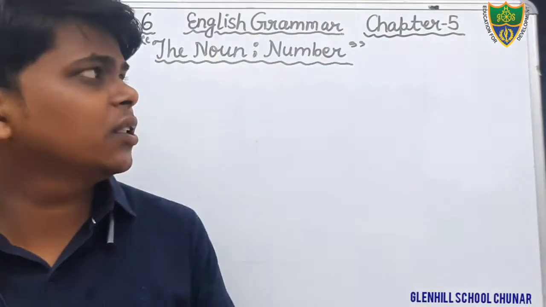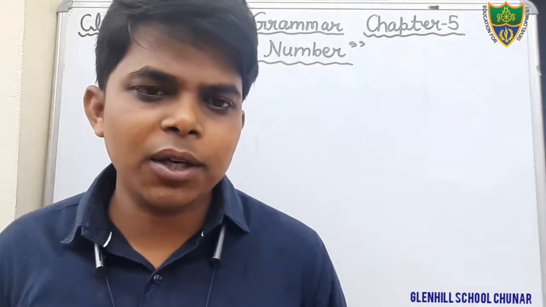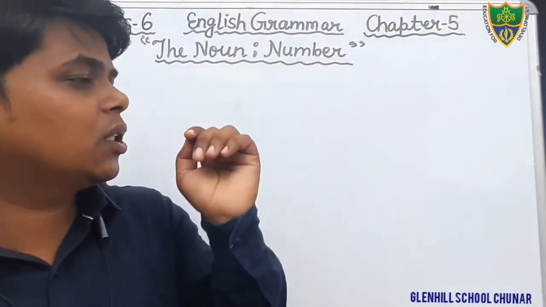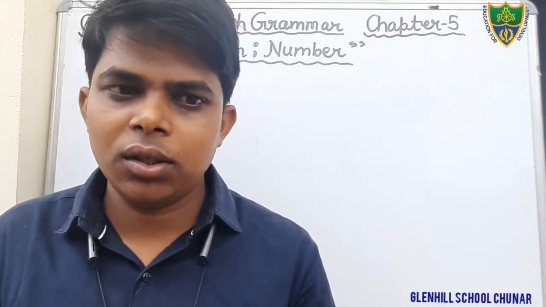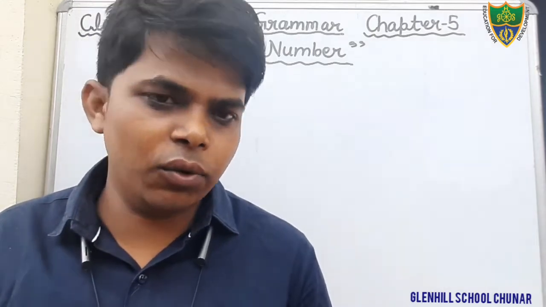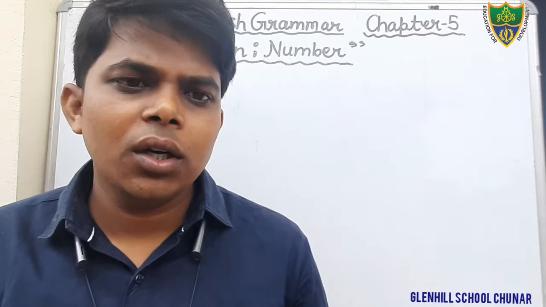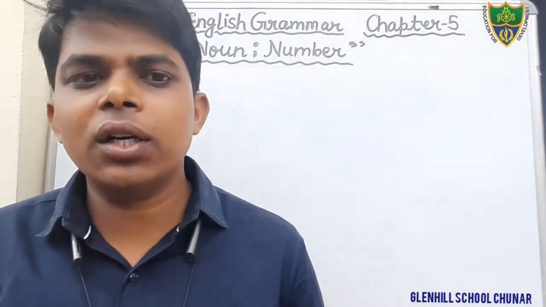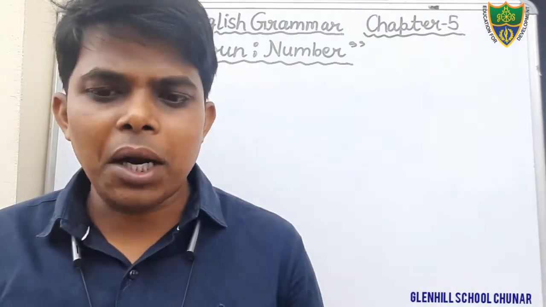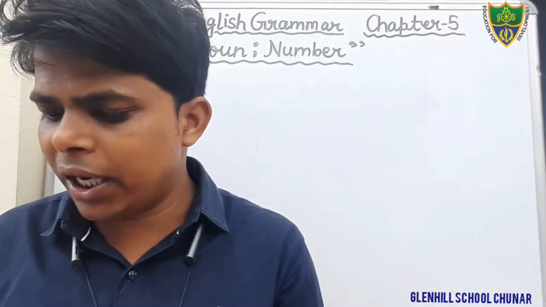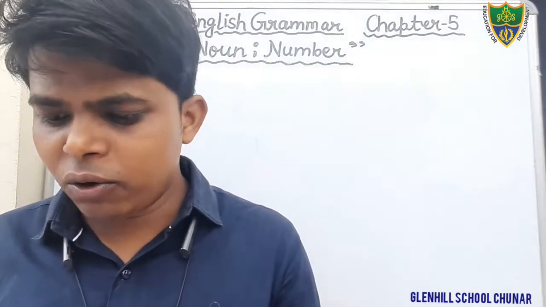Dear students, in the previous classes we were discussing chapter number 5 of English grammar. The name of the chapter is Noun Number. In this chapter we have read that there are two kinds of numbers, singular and plural, and you have written that in your notebook. We have also read the rules for changing from singular to plural, and we have completed exercises first, second and third, given in your book at page number 21 and 22.